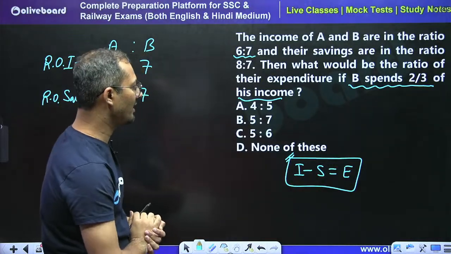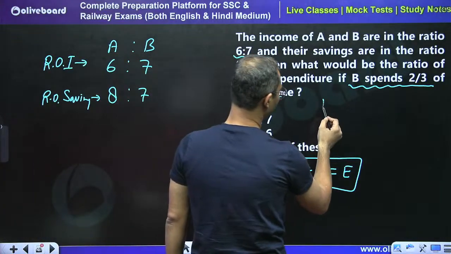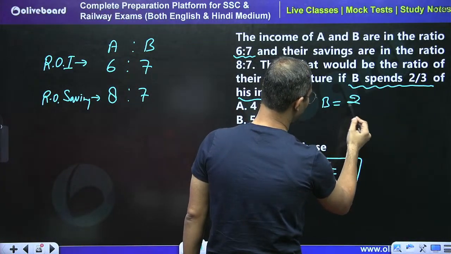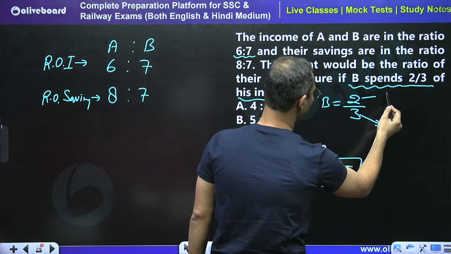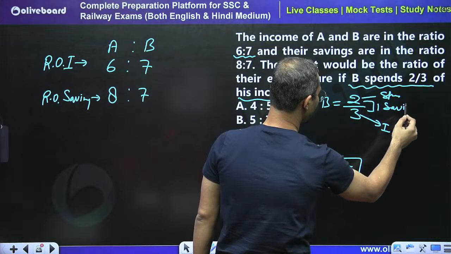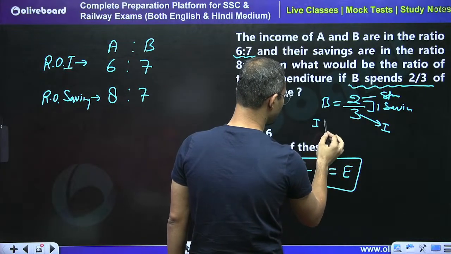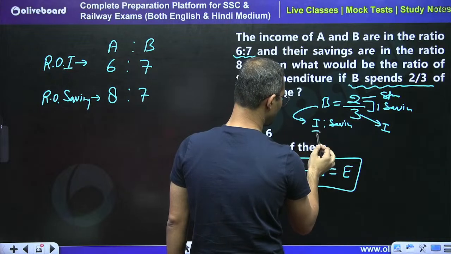So simply we have to satisfy the condition. B spent 2/3. If B is going to spend 2/3 of income, we can say that if 3 units is income, 2 units is spending, right? So 1 unit is what? Saving. So we can say that the income and saving ratio for B is going to be 3:1.